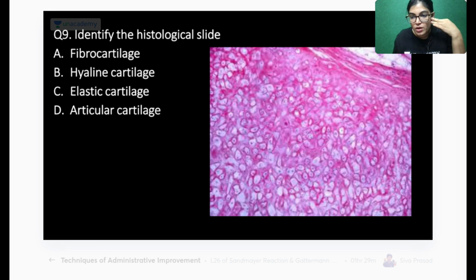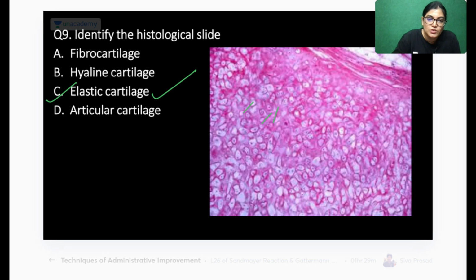Let me explain what the confusion was, don't worry. The correct answer is elastic cartilage. This slide is of elastic cartilage, and I will tell you why. Perichondrium is visible and brightly stained, with many elastic fibers.